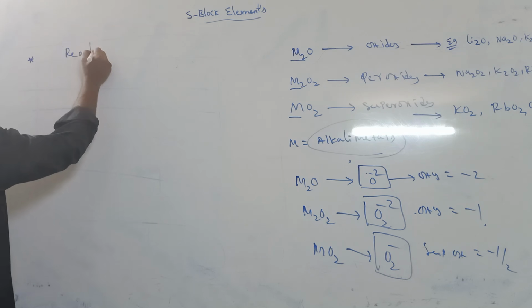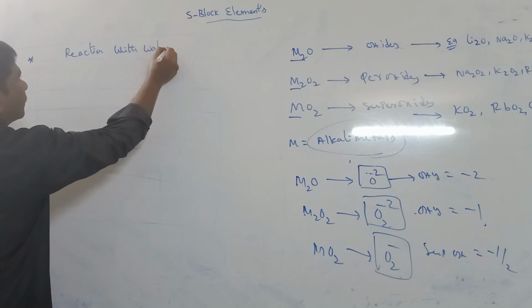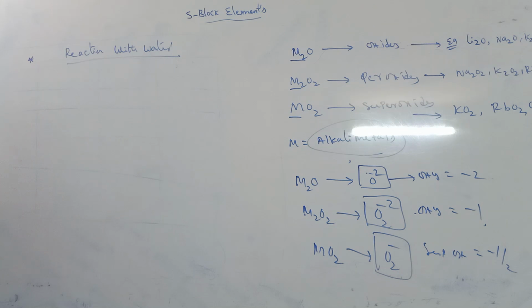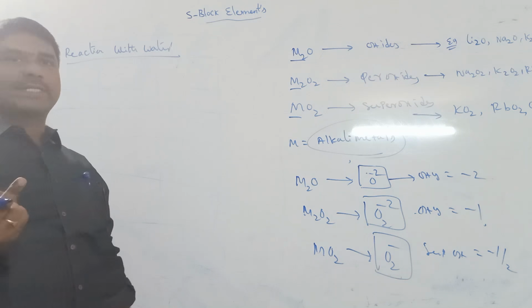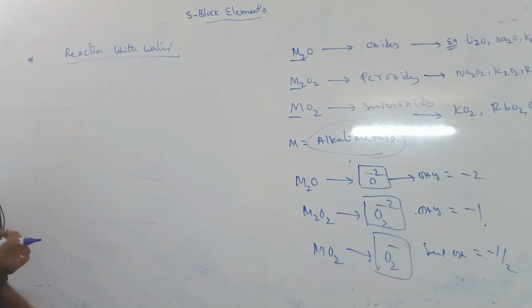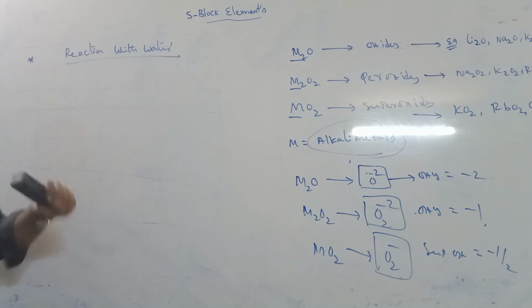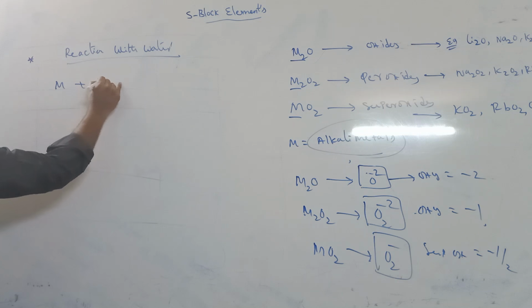Reaction with hydrogen completed. Next, reaction with halogens completed. Next, reaction with oxygen completed. Next one is reaction with water. This group elements react with water to form an alkali solution.